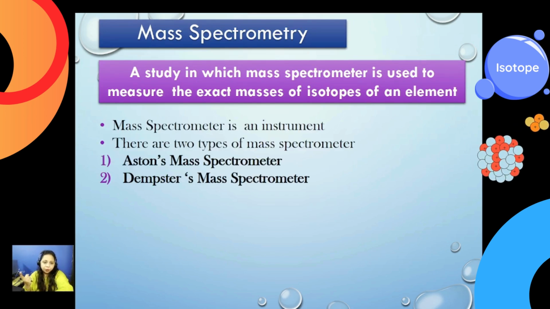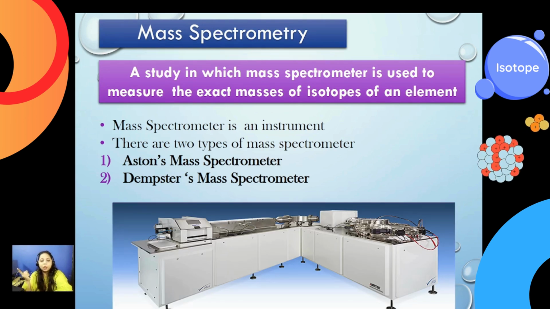It's an instrument, and there are two types of instrument that are commonly used. First is Aston and second is Dempster. We commonly use Dempster's one. This is how it looks. It's quite a big machine because it has certain parts. Let's look at those parts.